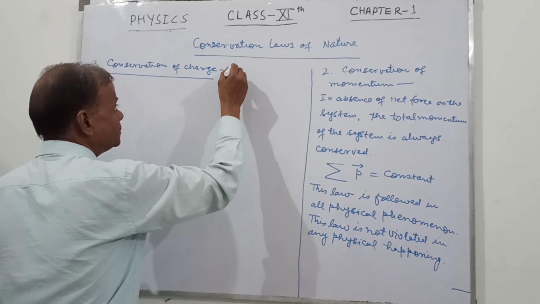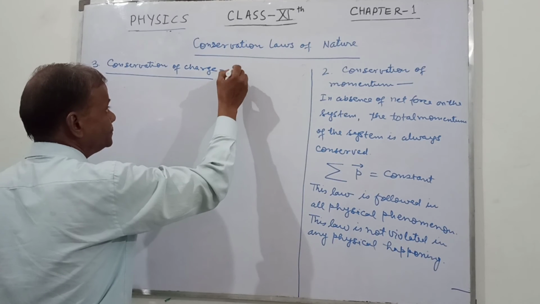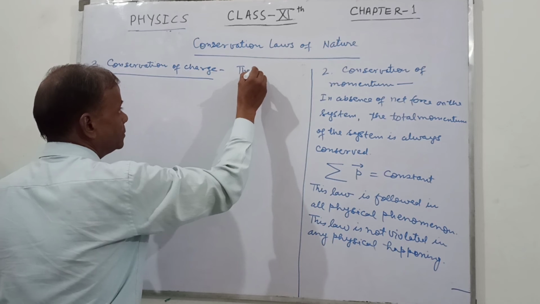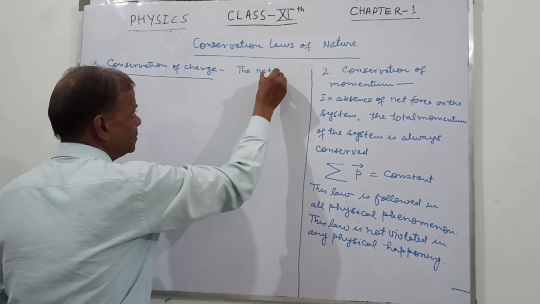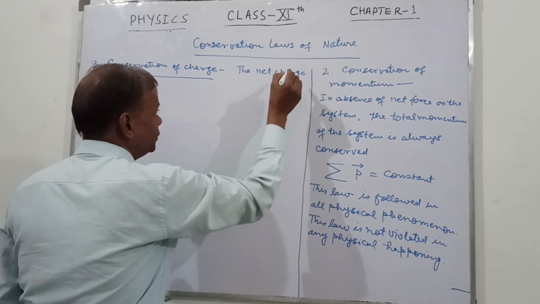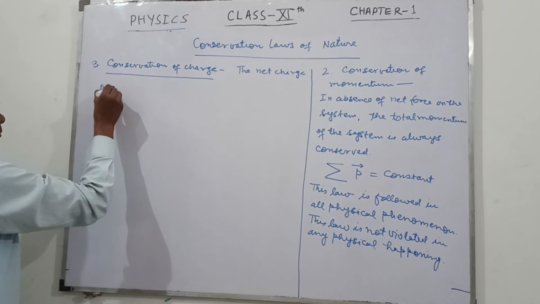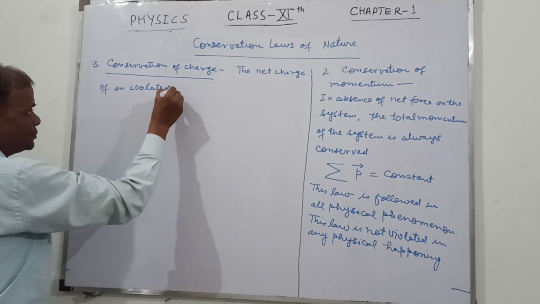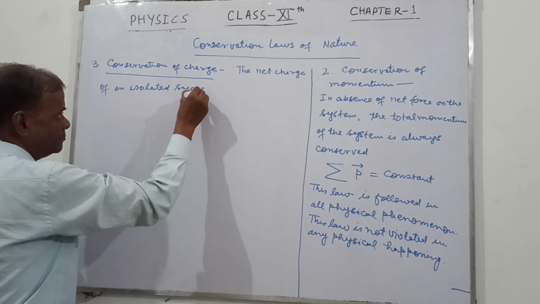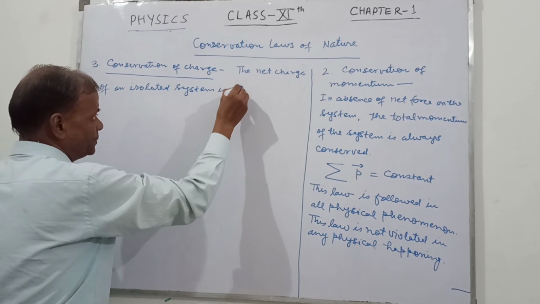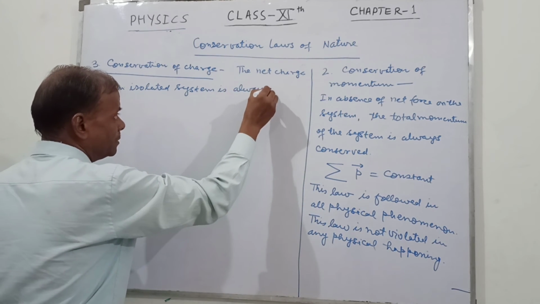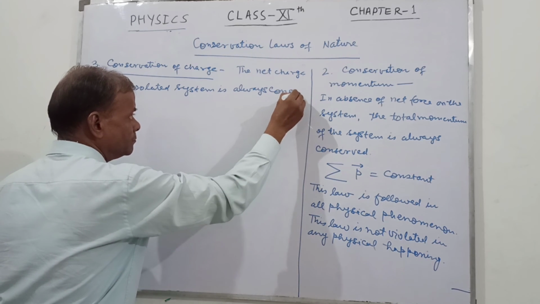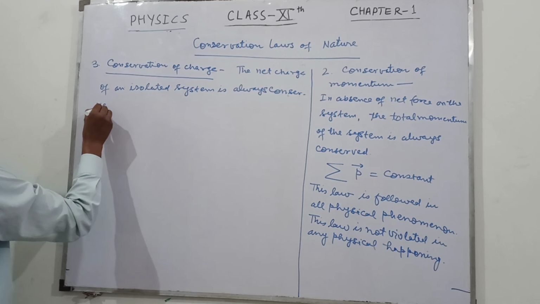It states the net charge of an isolated system is always conserved.